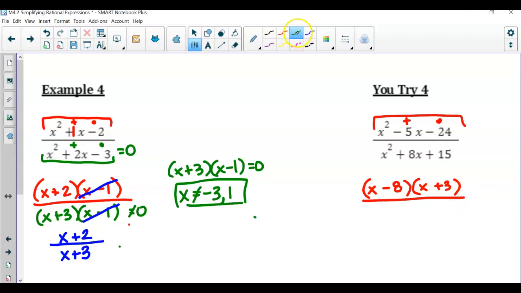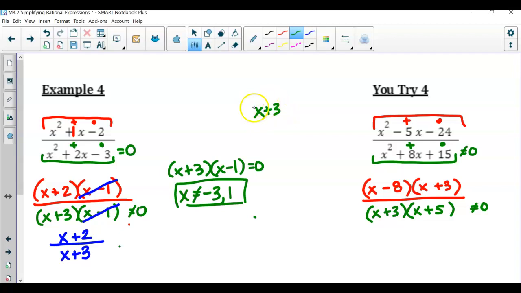Now let's focus on the denominator. Remember, our denominator in the end cannot equal 0. So here, what two numbers multiply to get you 15, but add to get you 8? X plus 3 and x plus 5. So that means this cannot equal 0. Let's identify: if I had x plus 3 times x plus 5 equal to 0 when solving, then we would say x is equal to, or in this case, not equal to, negative 3 and negative 5.